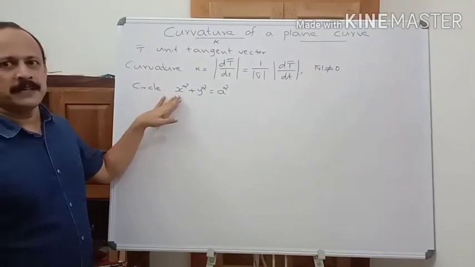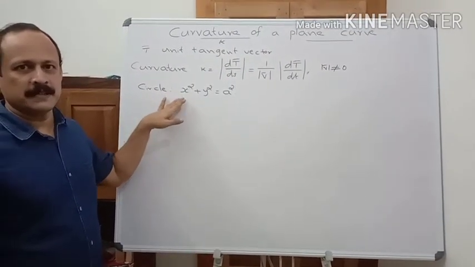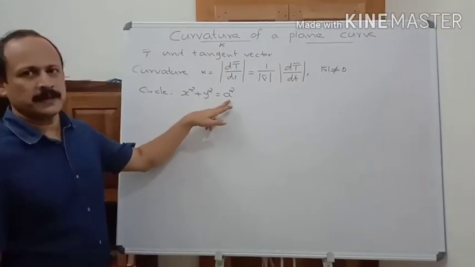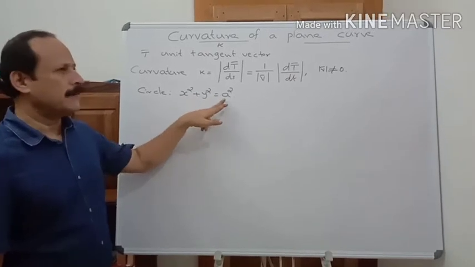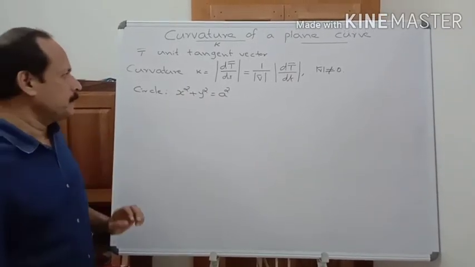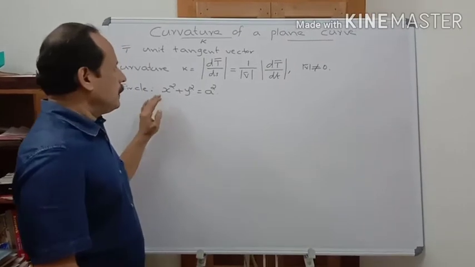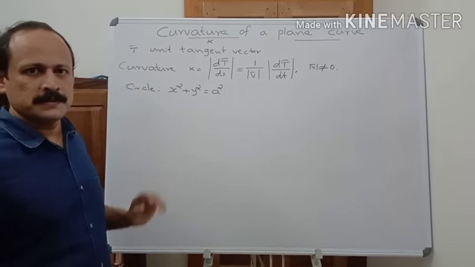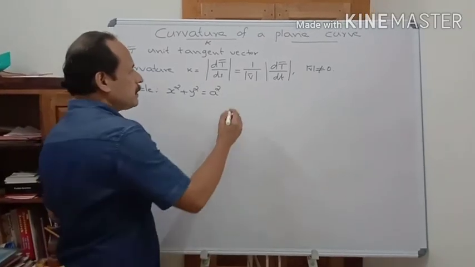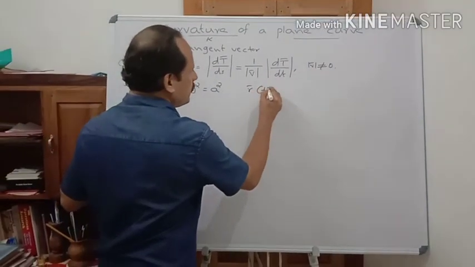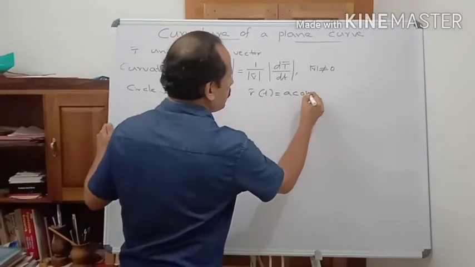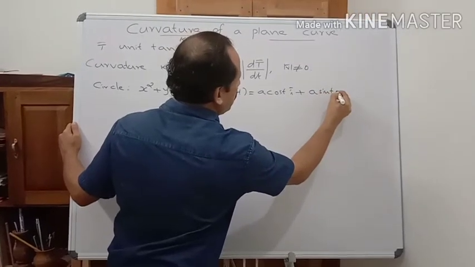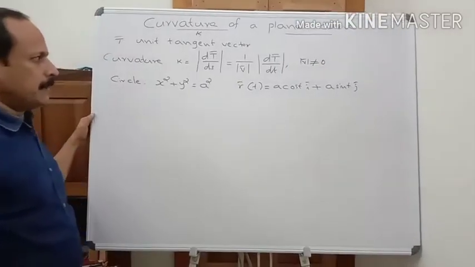Now let us find out curvature of a circle. Take the circle x square plus y square equal to a square. This is centered at the origin and having radius a. What is the parameterization of this circle? You know that its parameterization is r bar of t equal to a cos t i bar plus a sin t j bar.